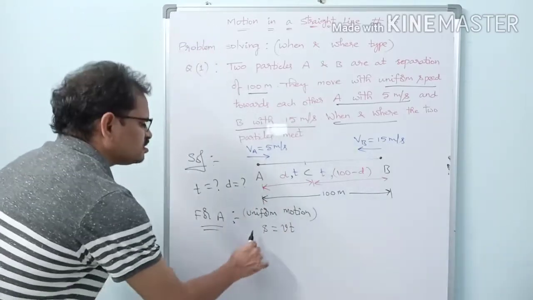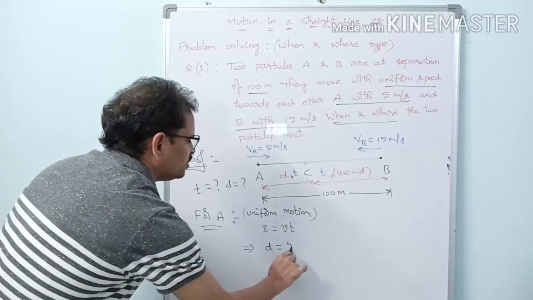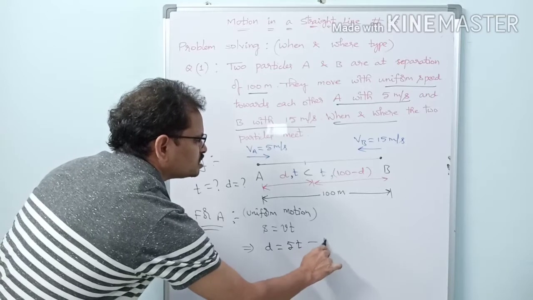So what is S here? For A, this implies S equals d. What is V? 5. In place of t, let us write t.